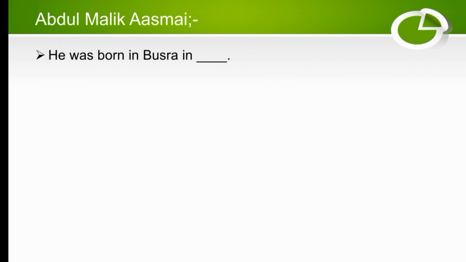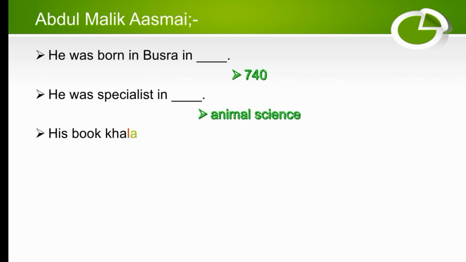Our next scientist is Abdul Malik Asmai. He was born in Basra and dash. So what was the date of his birth? He was born in 740. He was a specialist in dash. So he was a specialist in animal science. His book Khalq al-Insan is about dash. So Khalq al-Insan is about the human body.